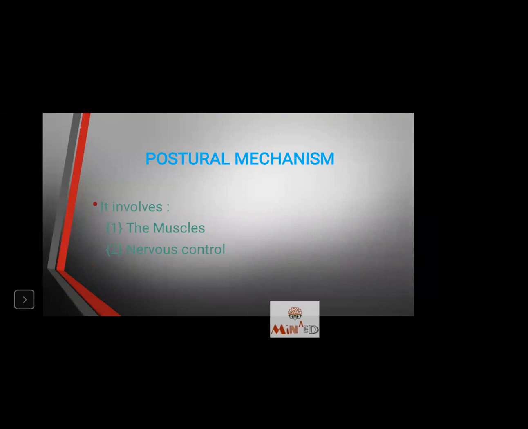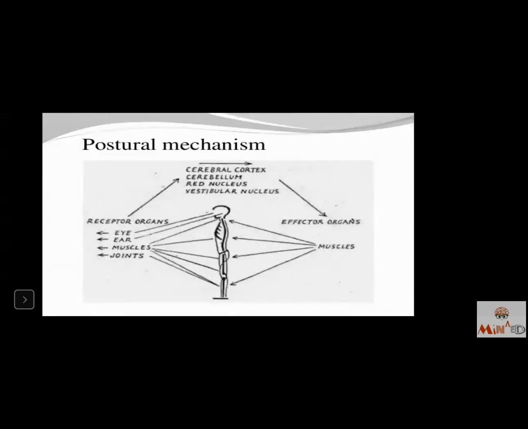Mechanism, it involves the muscles and the nervous control. Postural mechanism. Now, it is a very complex mechanism.